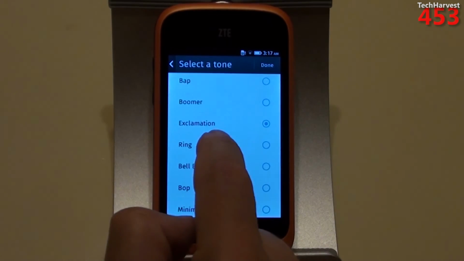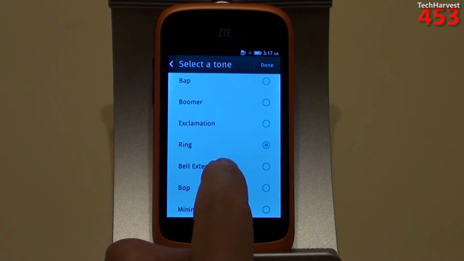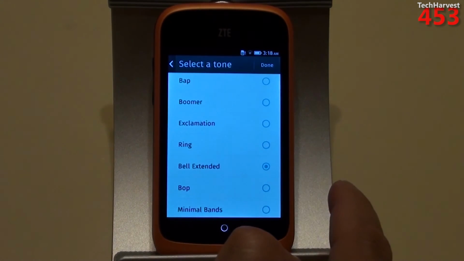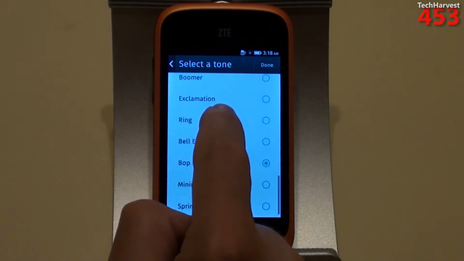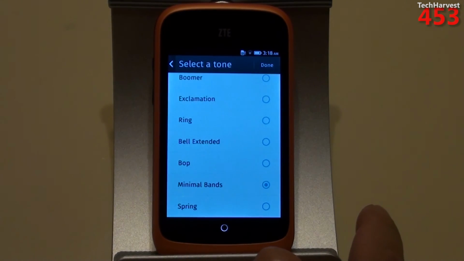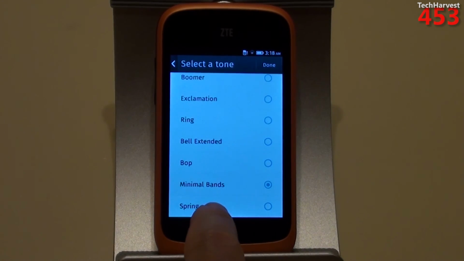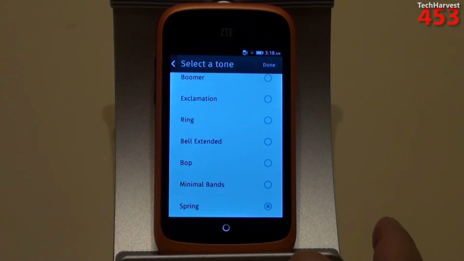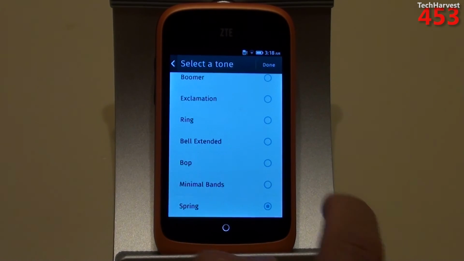It's pretty good. Then we have ring. That's pretty good too. Then we have bell extended. Then we have bop. Then we have minimal bands. And the last one is spring. I actually like that one. I think I'm going to stick with spring.